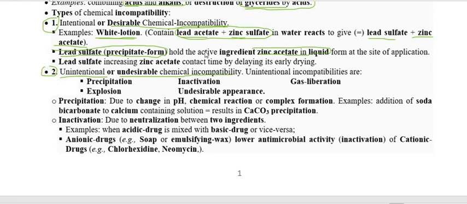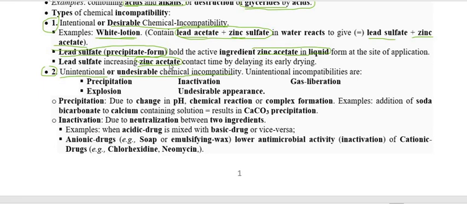So this lead sulfate is going to hold the zinc acetate where we are applying this lotion over the body surface. Zinc acetate is the main component, the main ingredient of the lotion.